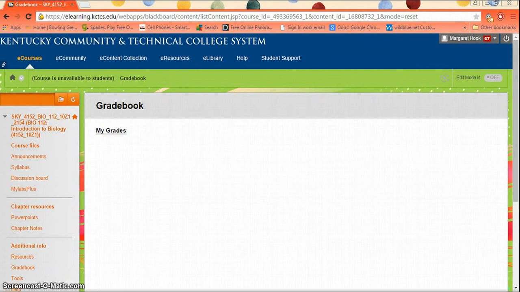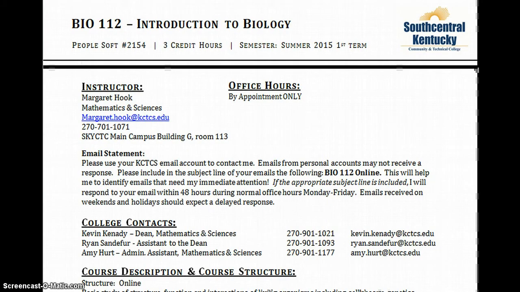Okay, now let's look at your syllabus. When you open up the syllabus link in Blackboard, it will take you to this document. You can see our PeopleSoft information, our student self-service. This is a 3-credit class, so even though we're doing it in 5 weeks, you are expected to cover the same amount of material as a full semester course. So that means doing a couple chapters a week to get everything in. It will be fast-paced. You need to make sure you have the time to dedicate to this course.